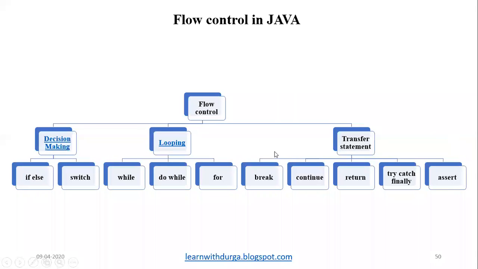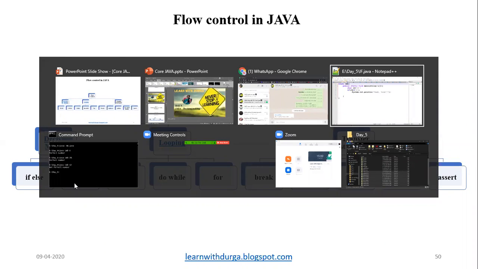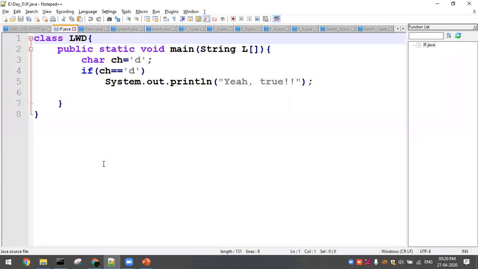So there you have the jump controls. Today we are going to discuss elaborately decision making, if else and switch, what is actually asked in the interview part, right? So let me go ahead with the practical session. First is the if else structure. How to define an if else structure? Let me go ahead with a first character. I'm just taking a character, ch equal to d.